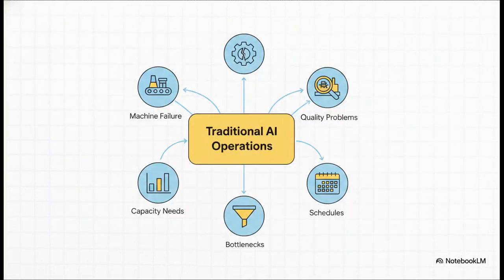Picture a massive, busy factory floor. Traditional AI is working behind the scenes, predicting a machine failure way before the thing actually breaks down. It's detecting subtle quality problems, forecasting capacity needs, and optimizing schedules. By pinpointing exactly where a process is getting bogged down, this tier prevents those massive, unexpected capital expenditures and keeps your cost of goods sold strictly aligned with the budget.